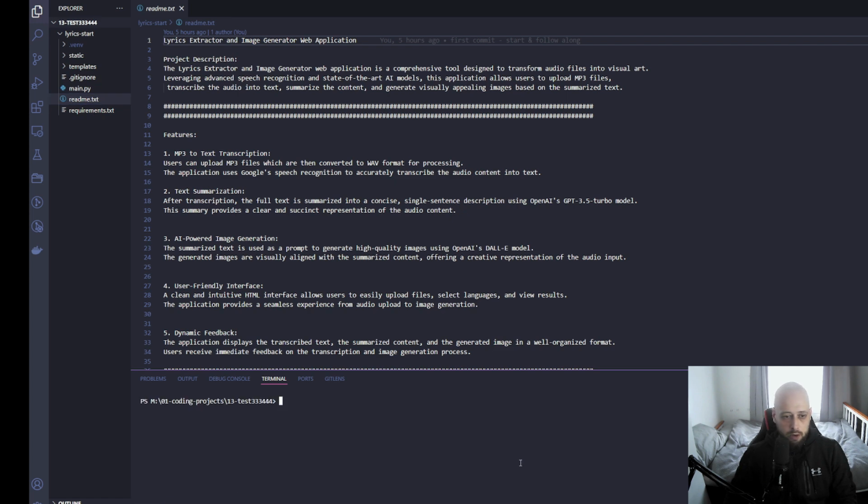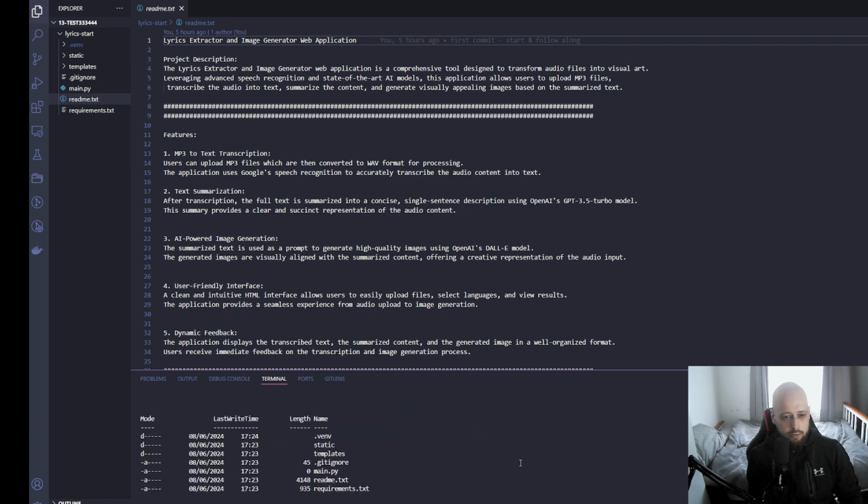I prefer opening PowerShell, but it's really up to you which terminal you use to do that. So you want to make sure that you're in the folder and you want to access it all the way into Scripts and then activate.ps1, and this is fine. So now we have everything activated and we want to install all of our dependencies. So you have the requirements.txt file here. You just want to type in pip install -r requirements.txt like this and just let this run.